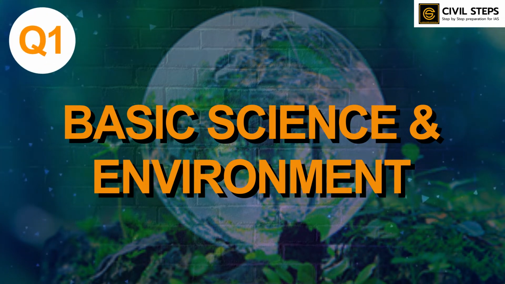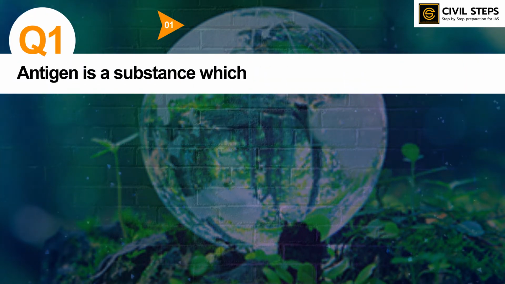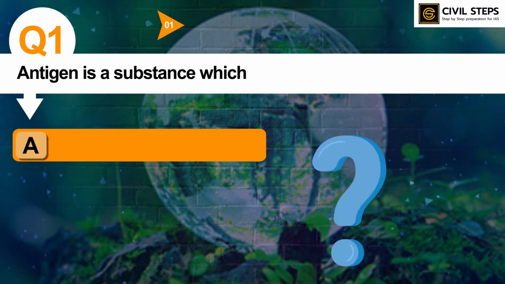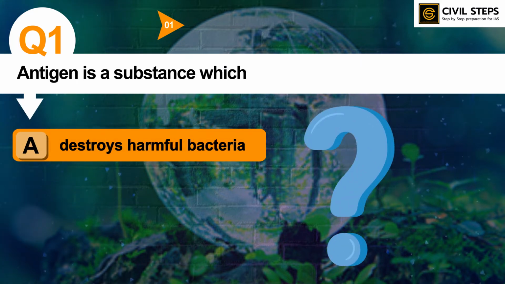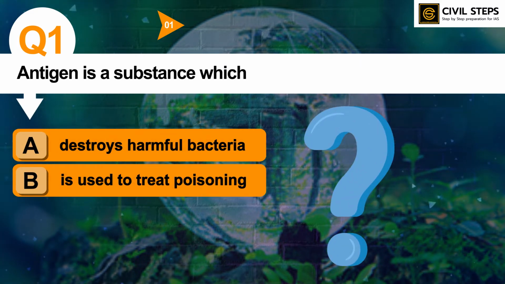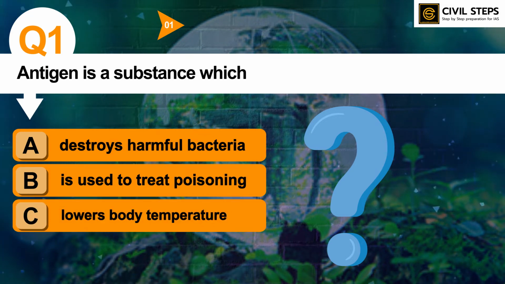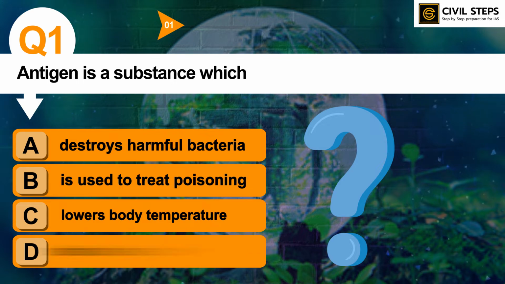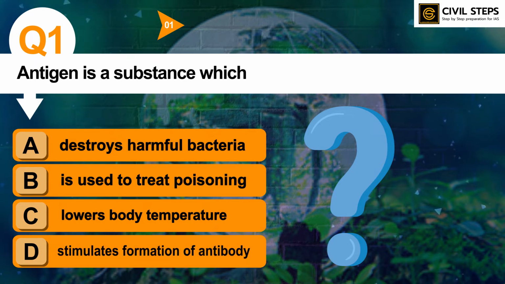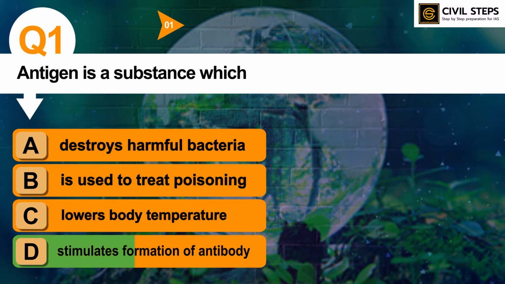So the first question is, antigen is a substance which: option A, destroys harmful bacteria; option B, is used to treat poisoning; option C, lowers body temperature; option D, stimulates formation of antibody. You can tell the answer in the comment section. So the answer of this question is option D,